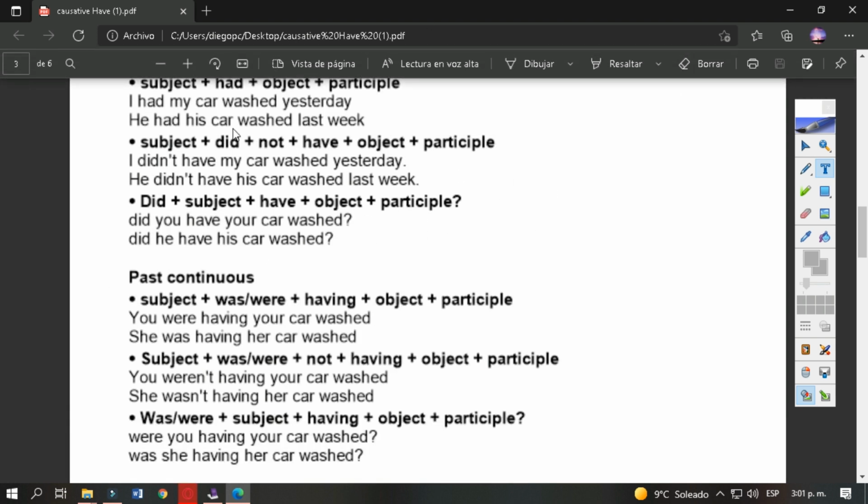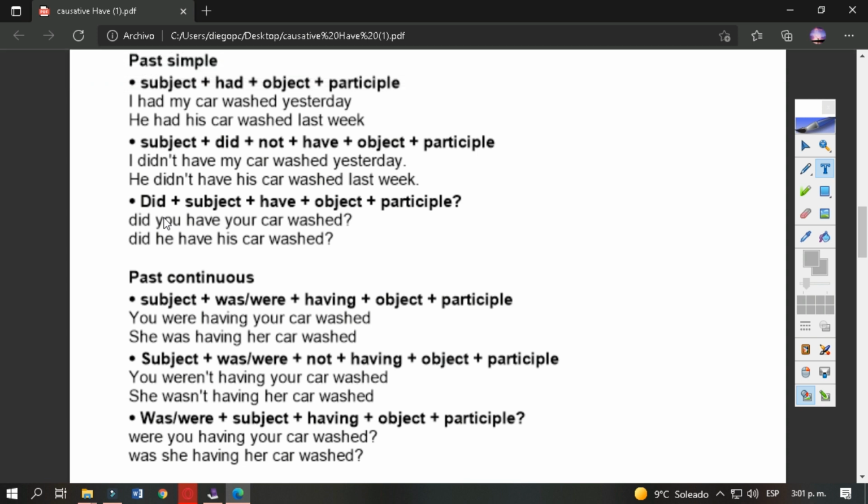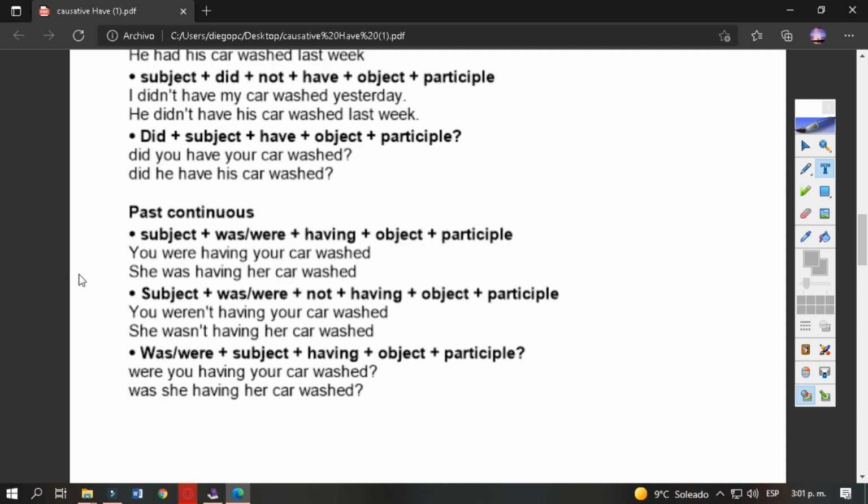For questions it's pretty similar. Did, yes, we start with did. If we want to ask something specific, we use a WH word. The subject, you or he. Have, in any of both, because of what I have just explained. The object, the car, and the action in the past participle, washed.